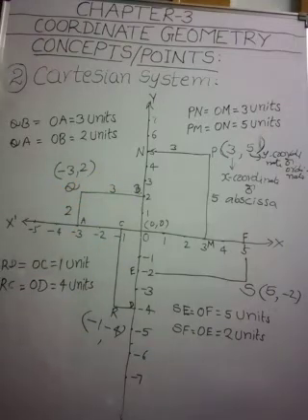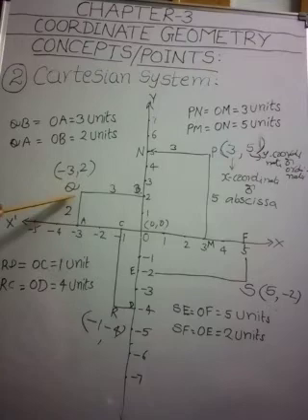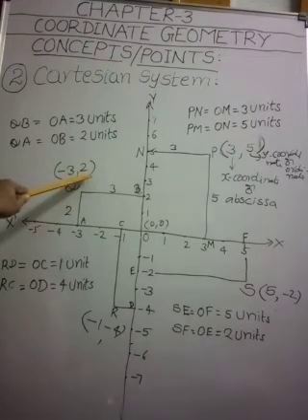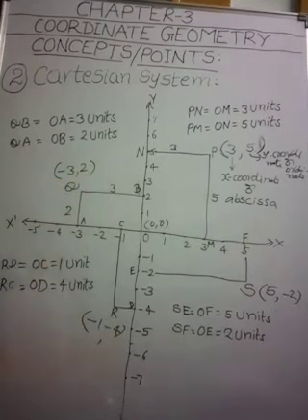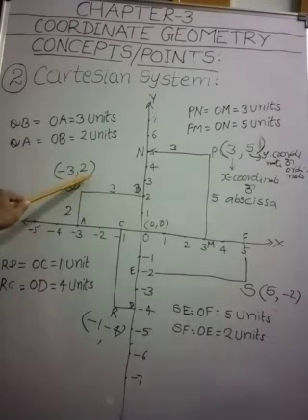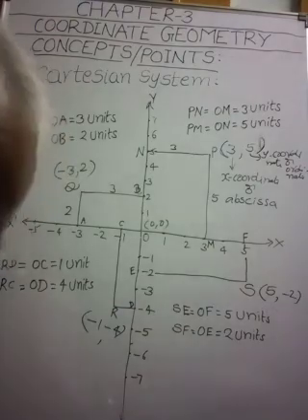Remember this point, my children. Suppose anyone asks how many units of distance is this point Q from the x-axis, we have to take the second number, y, or 2 units. From the y-axis, 3 units, but measured along the negative x-axis. Okay, my children.